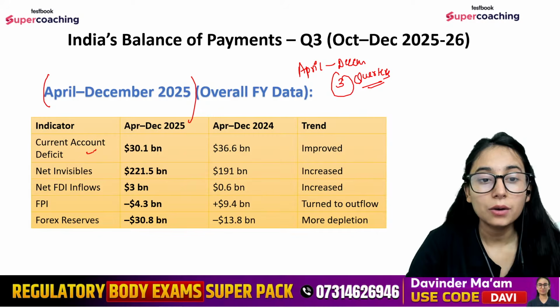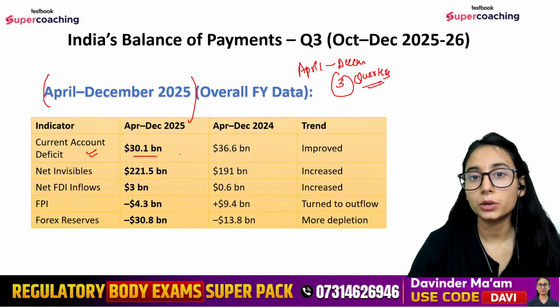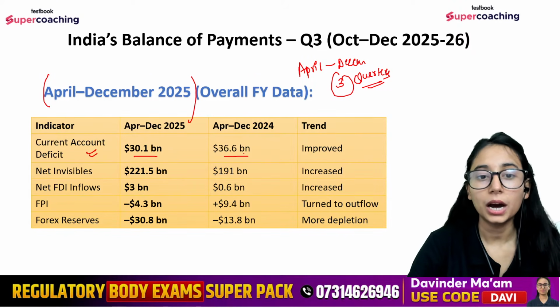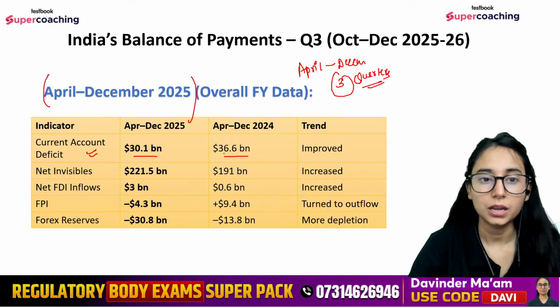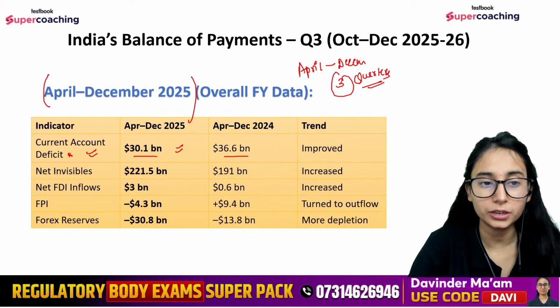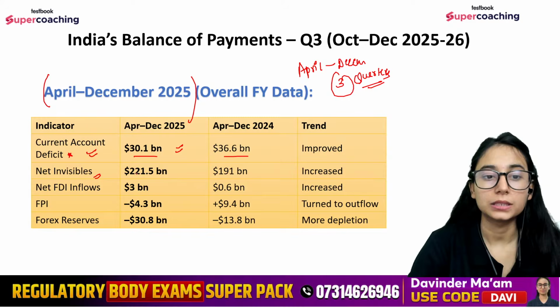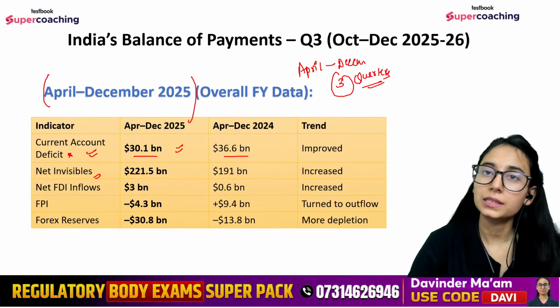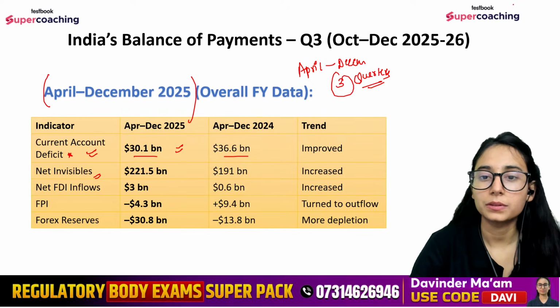The current account deficit stands at 30.1 billion. Earlier it was 36.6 billion. So we can say our situation has improved because we have less deficit with us. Net invisibles, ठीक है, invisibles.